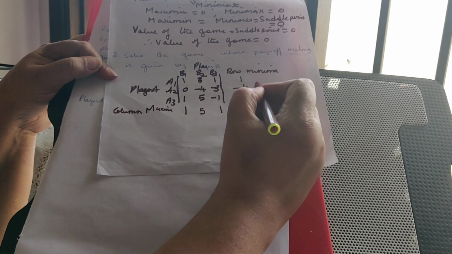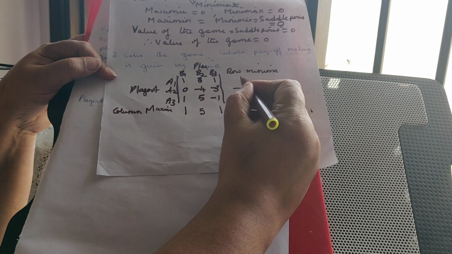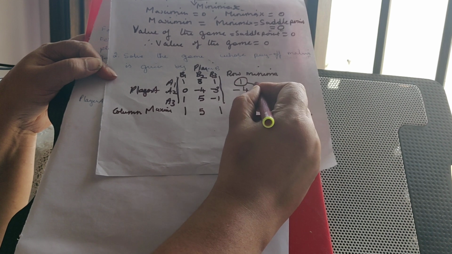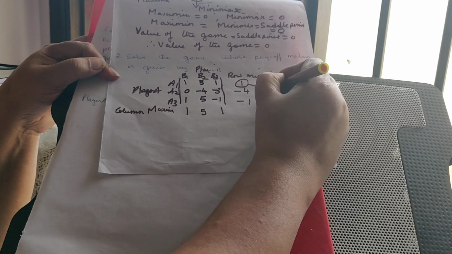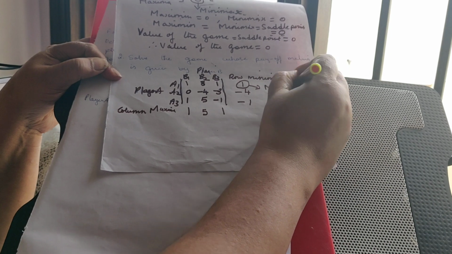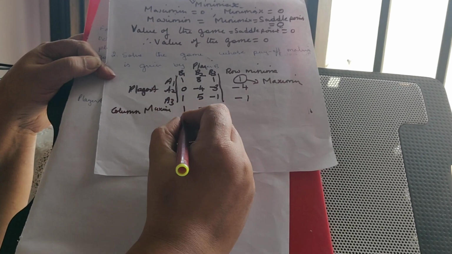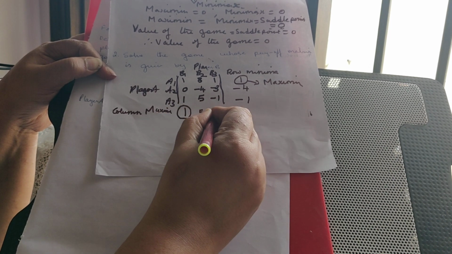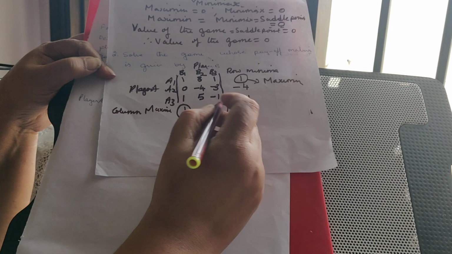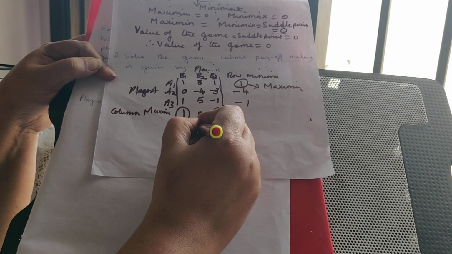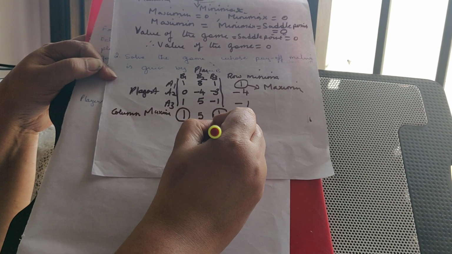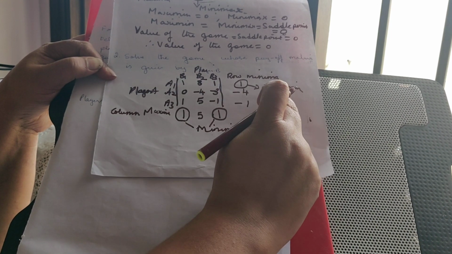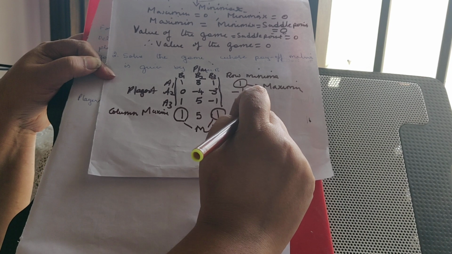Among the minimum values I have to choose the maximum or the highest number. So I am going to circle that, put an arrow and call it maximin. Among the maximum values I am going to choose the minimum value. So these both are called minimax. Okay, now both are the same, we find that maximin is equal to minimax.